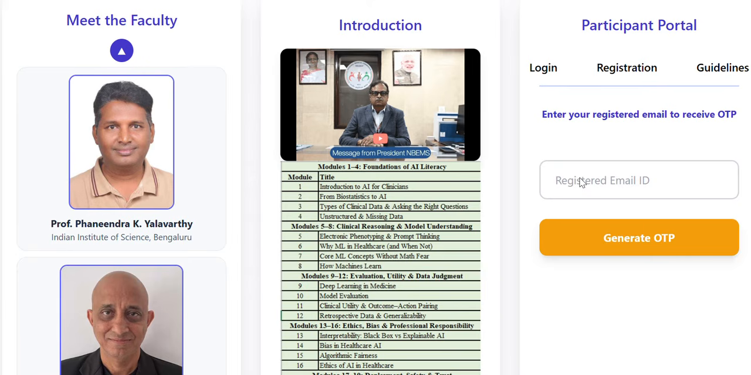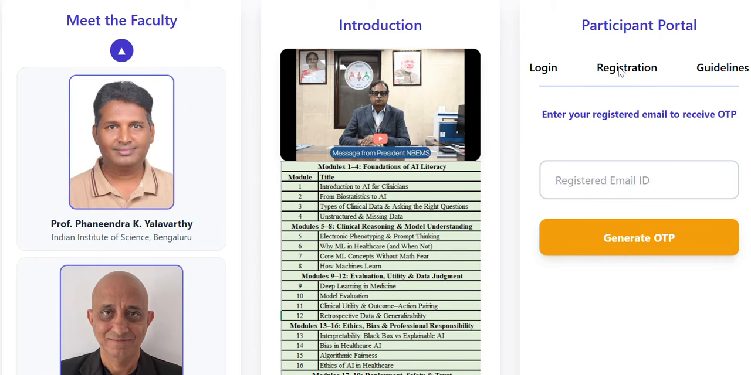Then it will send an OTP to your registered email address as well as your registered mobile number. Whatever the OTP is, please enter it and you will come directly to the login page. Now this tutorial is completely meant for the registration. Once you click on registration, you will come to the next page.